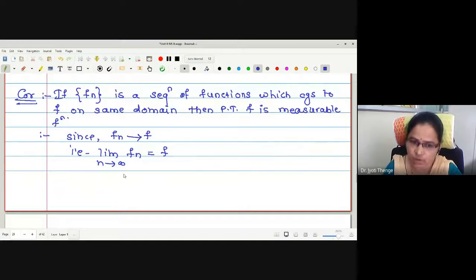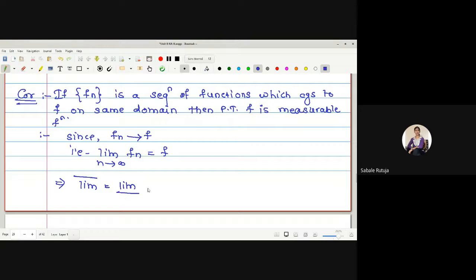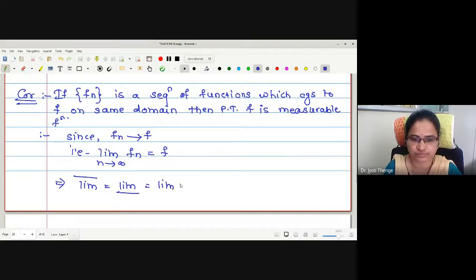We have seen already that whenever the limit as n tends to infinity exists, it is equal to the limit superior and the limit inferior. Very good. But we have proved already that limit superior and limit inferior are measurable.